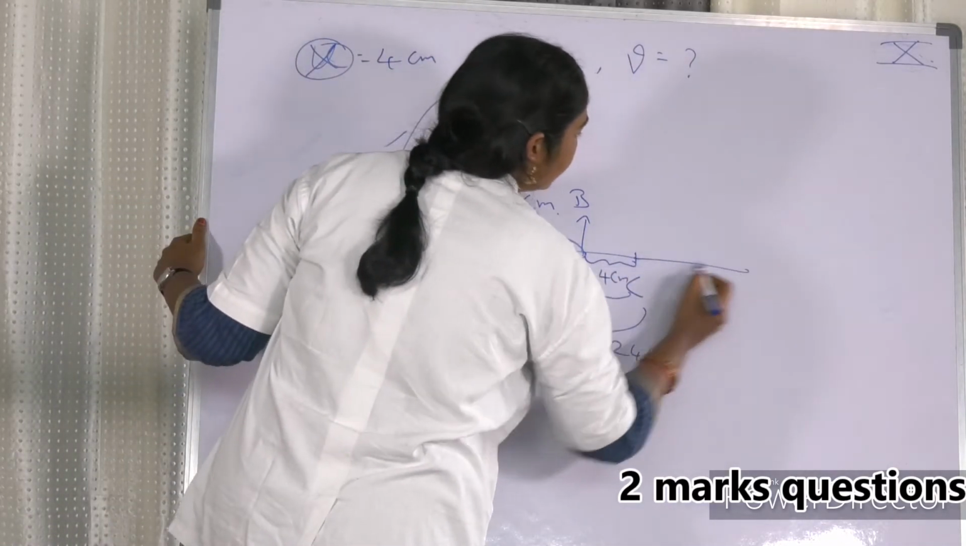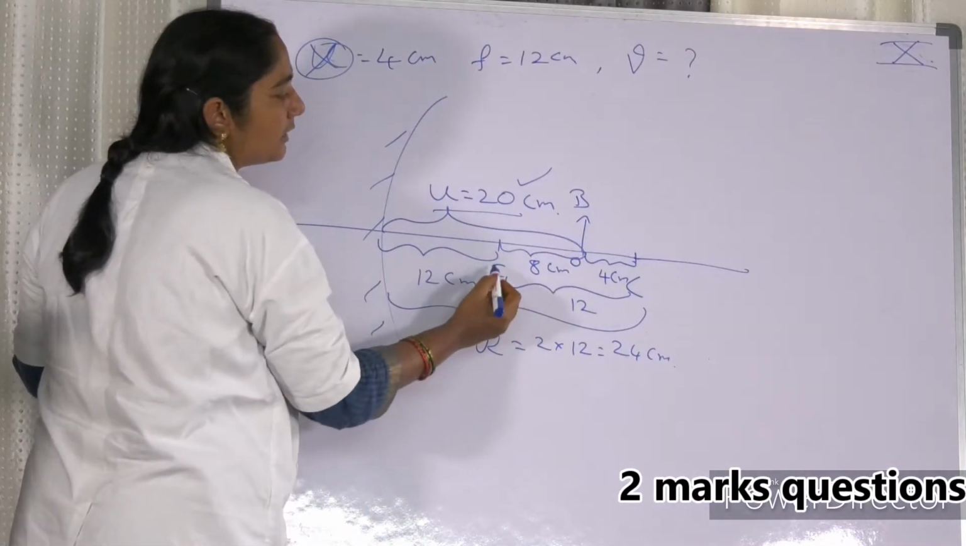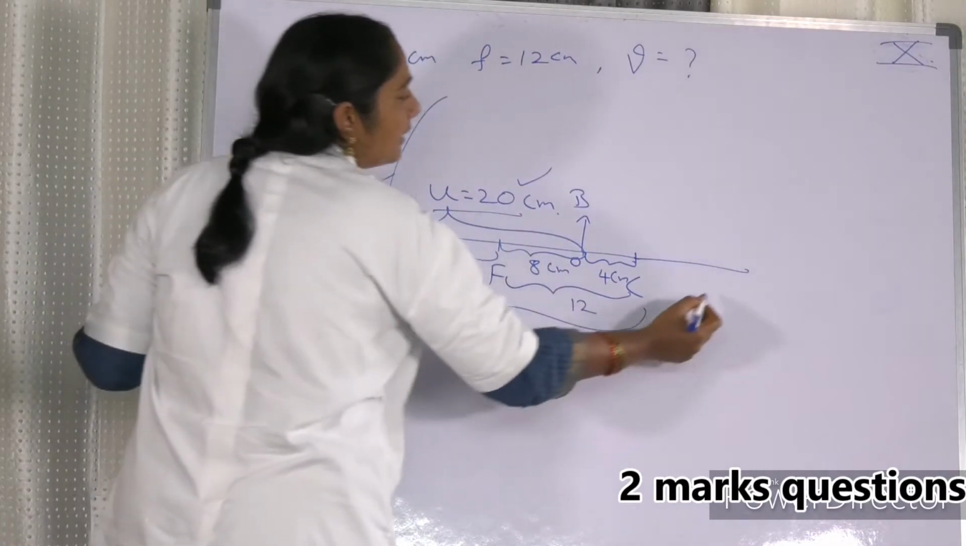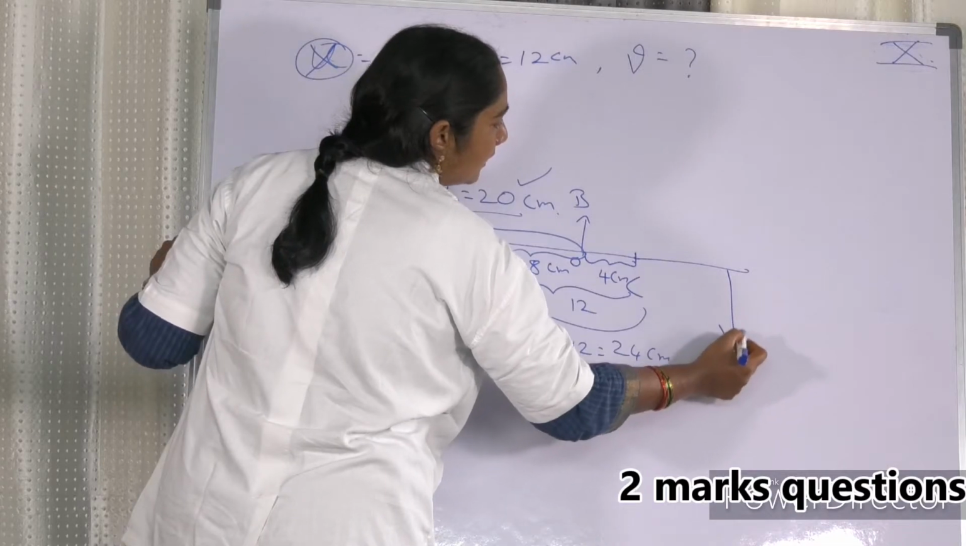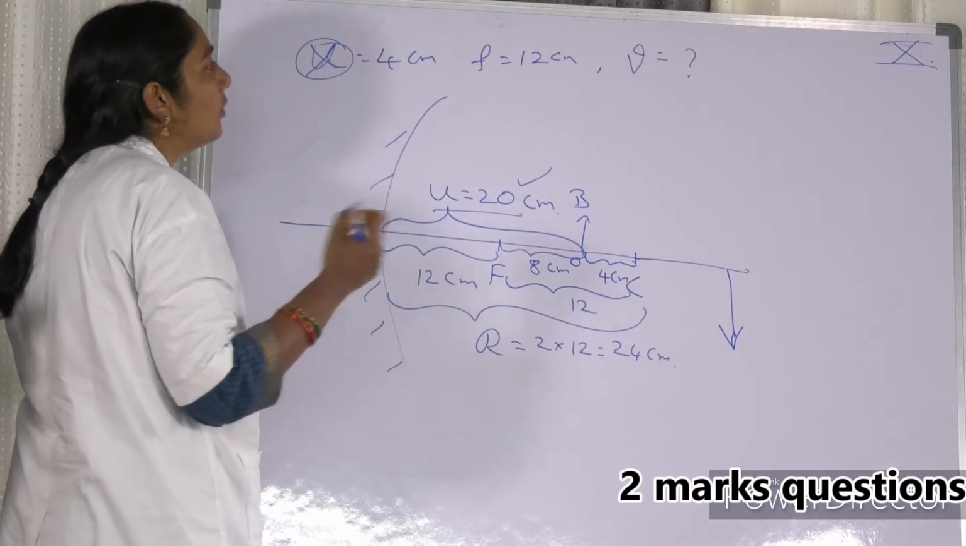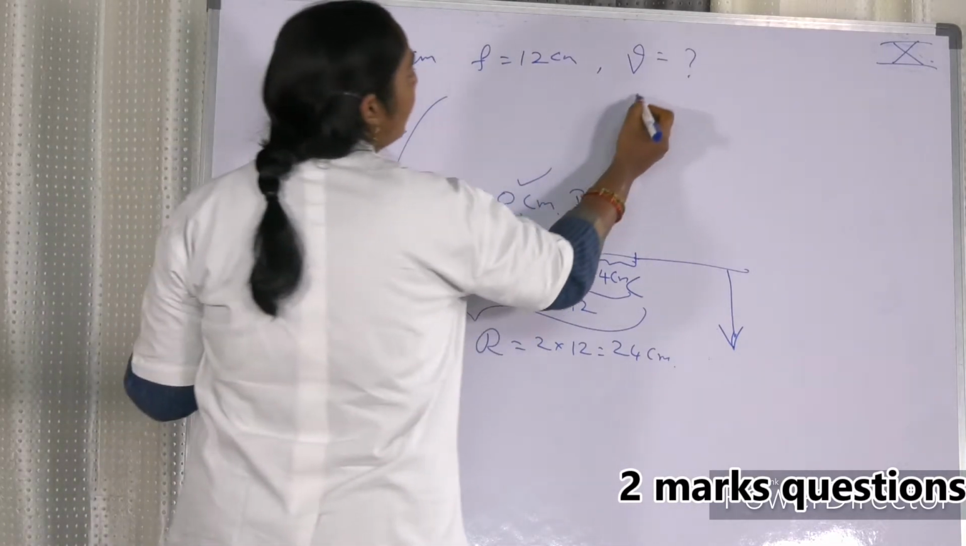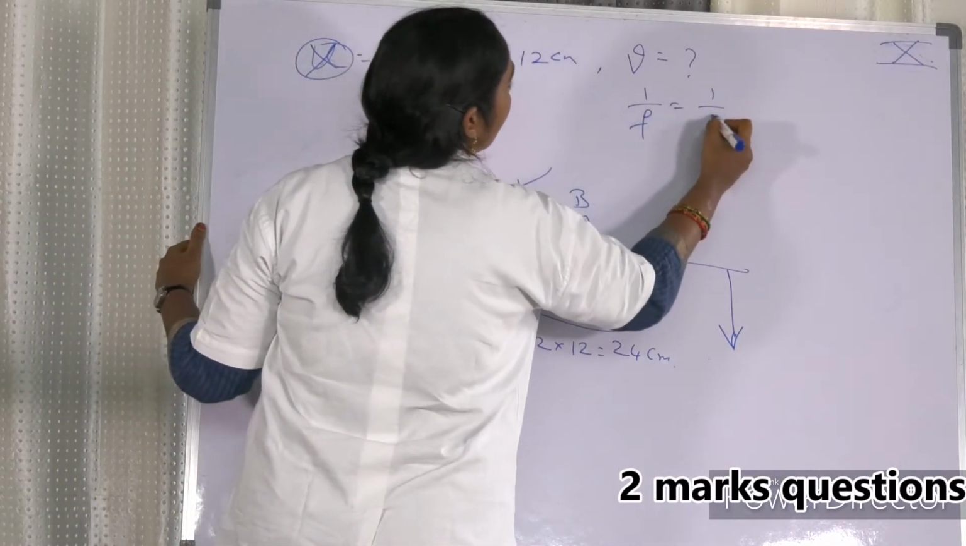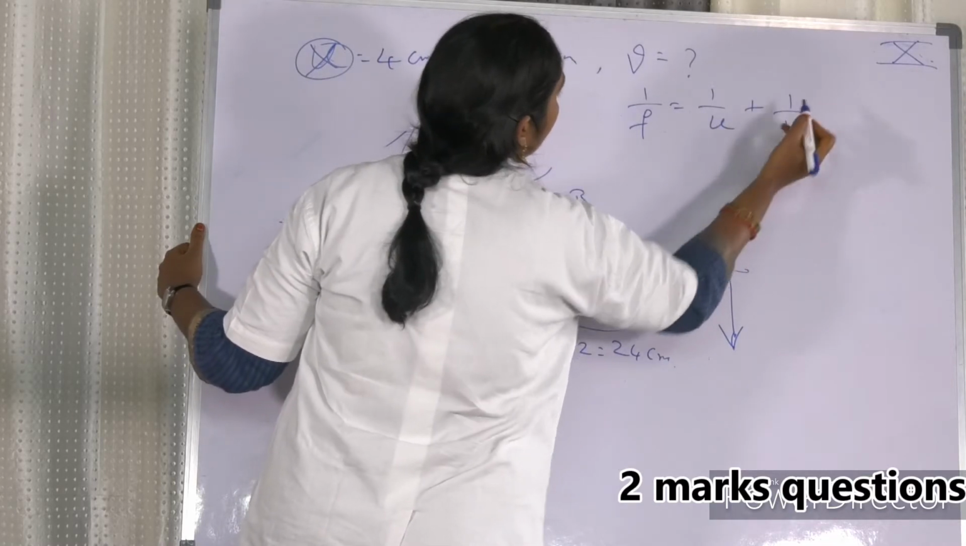So this is a case where the object is placed between F and C. That means the image is formed beyond C. Beyond C, it is inverted and it is magnified. Okay, let us go for the formula. 1 by f is equal to 1 by u plus 1 by v.